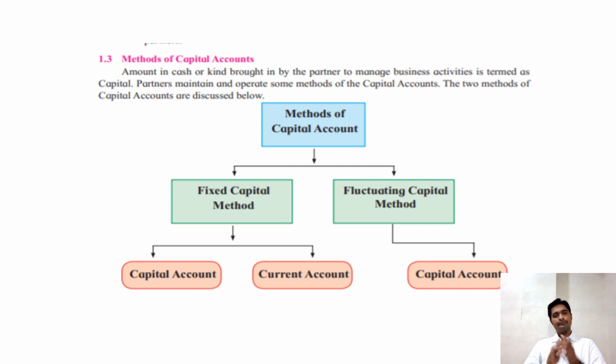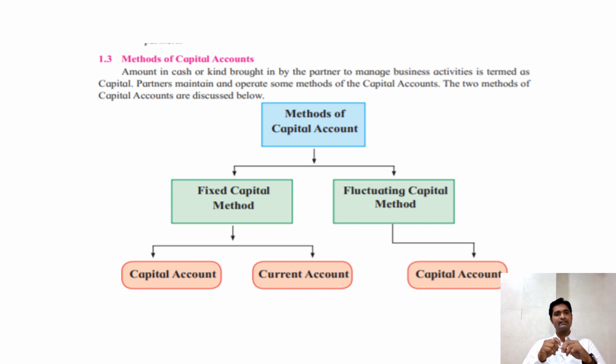partnership business. Now when we decide to form a partnership firm, there must be an agreement between the partners, otherwise there will be disputes among the partners on the basis of their profit sharing, right? So to avoid such disputes, there must be a written agreement between the partners, and that written agreement is called a partnership deed. So the next thing that we have learned is about the partnership deed. What are its contents? What should be included in the partnership deed? All those things we have studied in the last lecture.